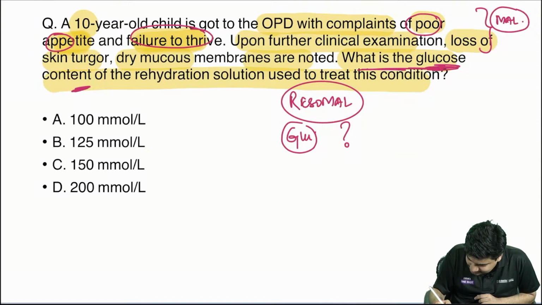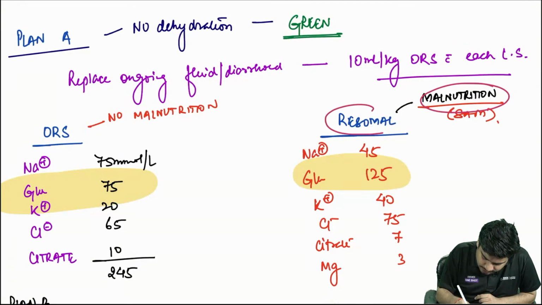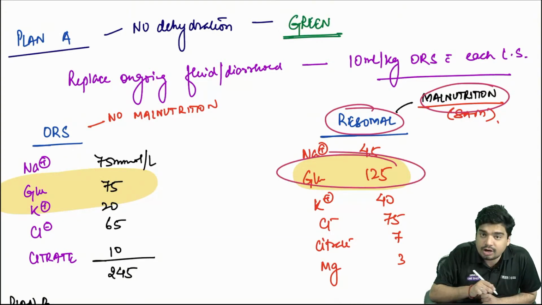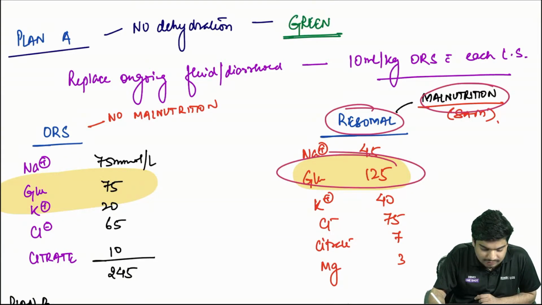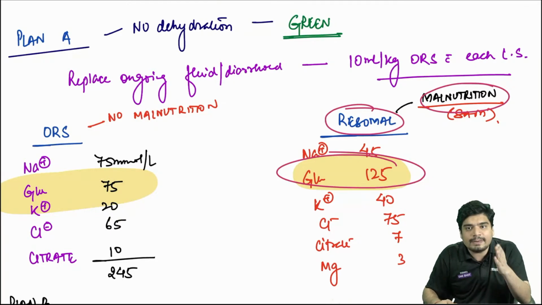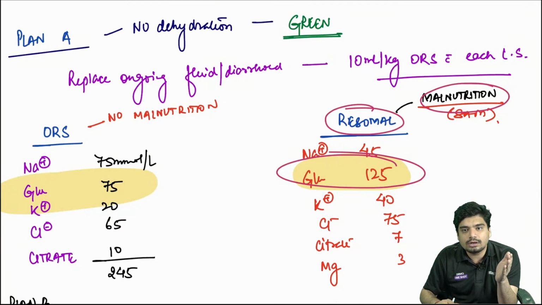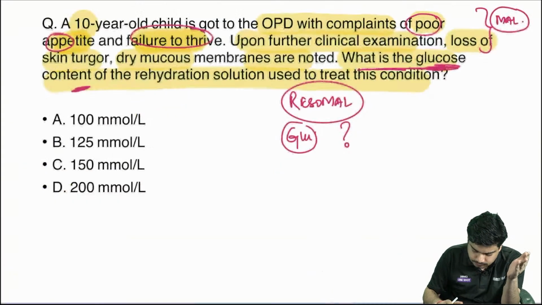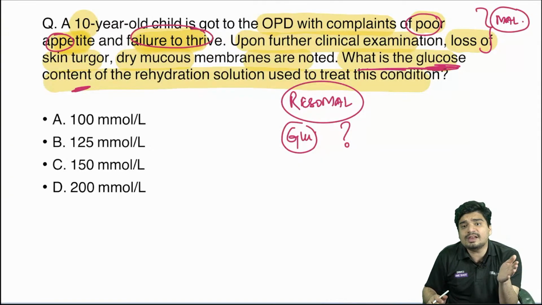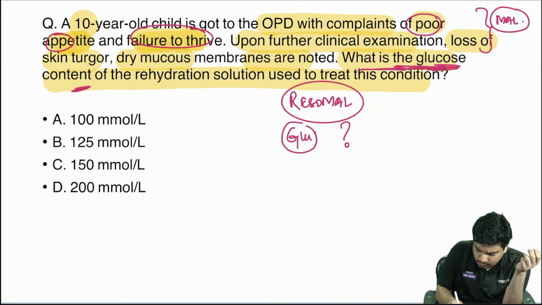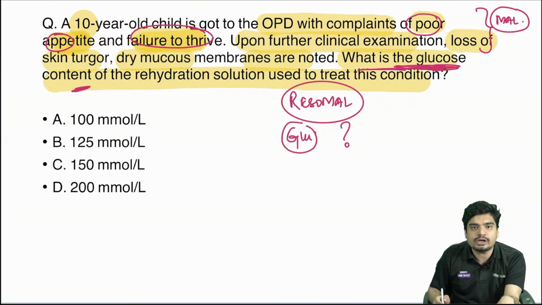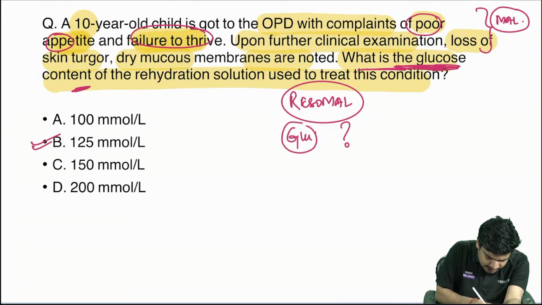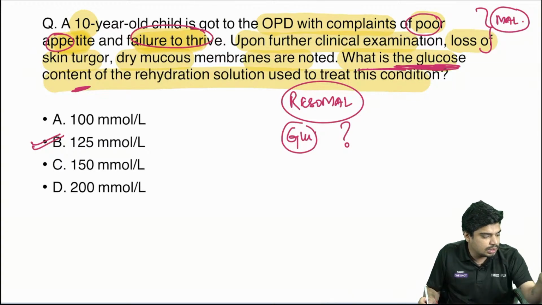We just discussed this. For malnourishment, we use ReSoMal. ReSoMal has glucose of 125. So answer is going to be B, 125. Don't make such silly mistakes. These are the common silly mistakes you are going to make. Nobody is asking you 75 ml per kg. They are asking you the glucose concentration. Read the question carefully. Answer is going to be B, 125 millimole.